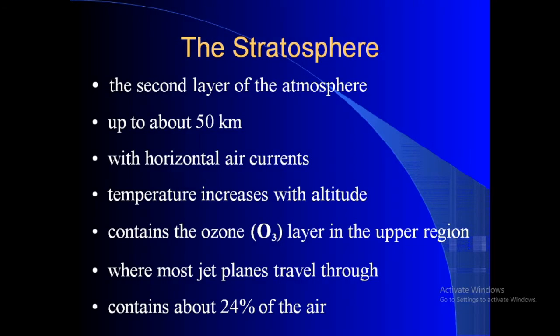Second one, stratosphere. This is the second layer of the atmosphere. The height of this layer is about 50 km, upper level. This has horizontal air currents. In this layer the temperature increases with altitude.